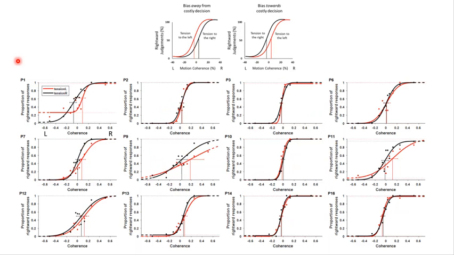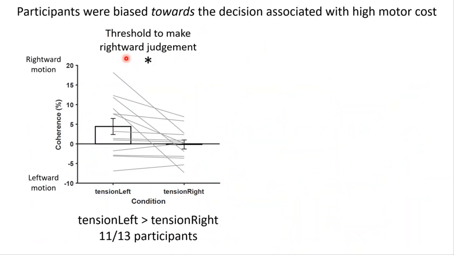Here I present the decision-making data from all participants and the associated psychometric curves fitted to the data. So on the y-axis is the percentage of responses participants made a rightward decision, and on the x-axis is the motion coherence of the stimuli. The vertical lines represent the perceptual thresholds and quantify the amount of coherence needed to make a rightward decision. From this, we can see that in many participants, there is a clear shift in the psychometric curve and perceptual threshold between conditions.